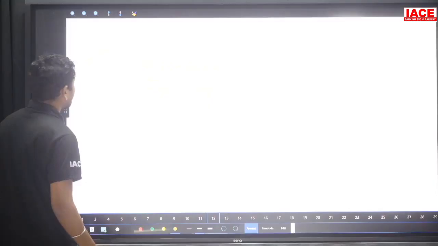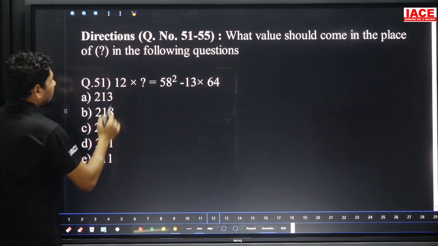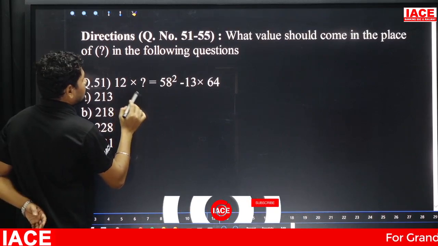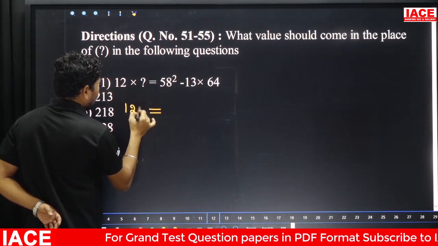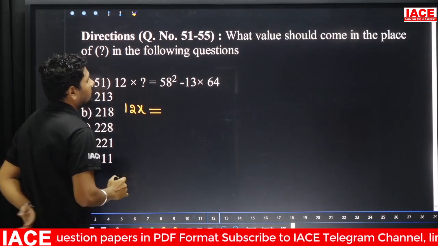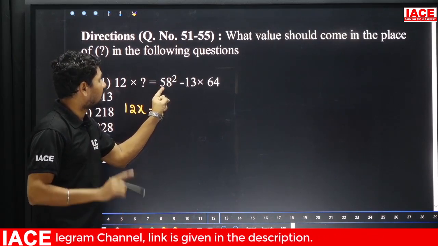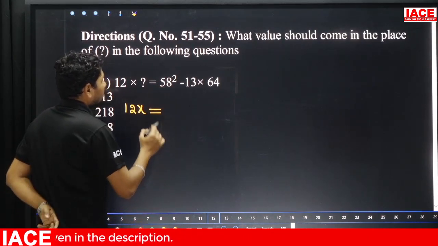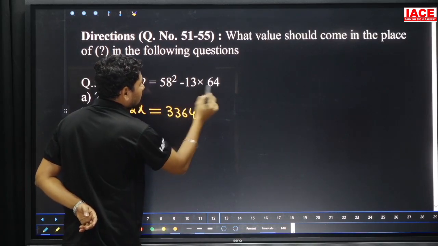Next, we have a direct simplification. 12 into x, and 58 square minus 13 into 64. 12x and 58 square is required. How do we calculate 58 square? Comparing to 58, how much extra? 8 extra. Then 25 plus 8 is 33, and 64 minus 13 into 64.